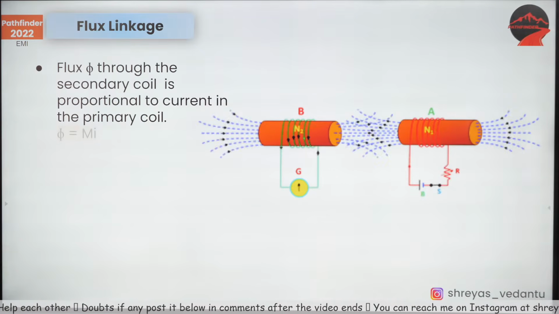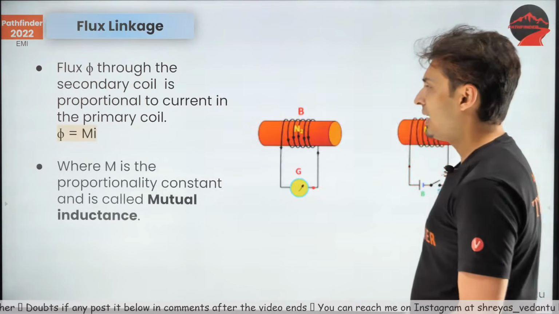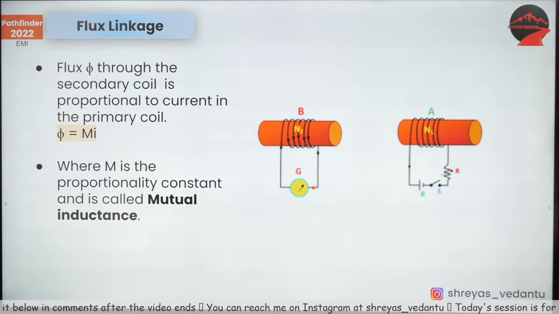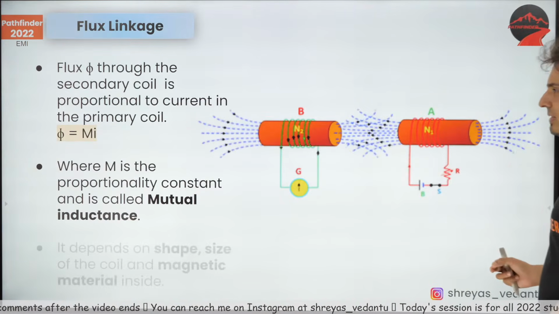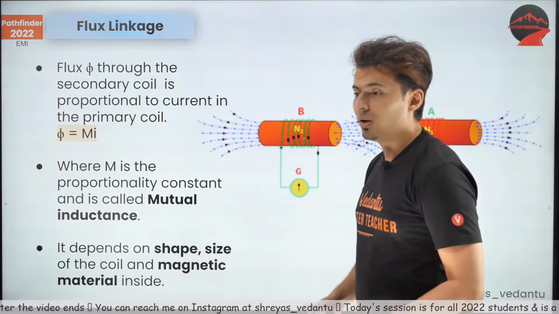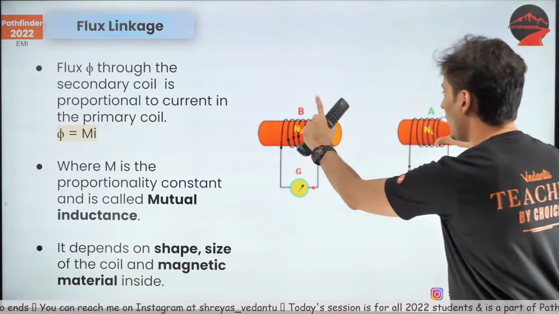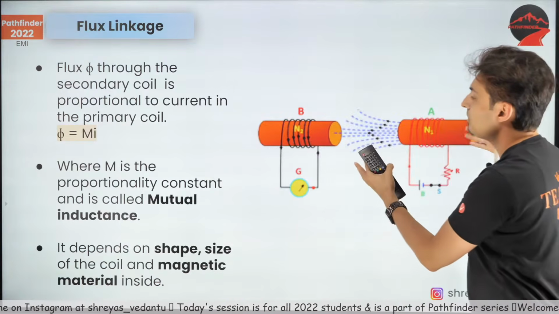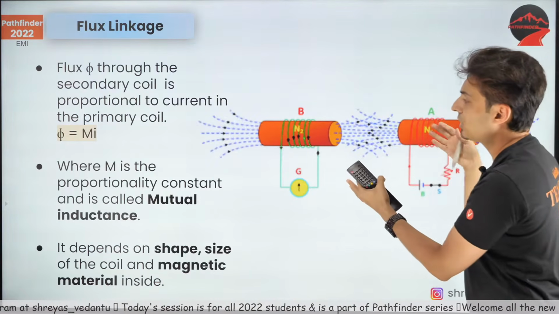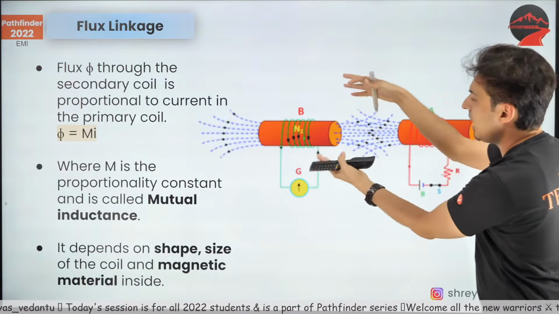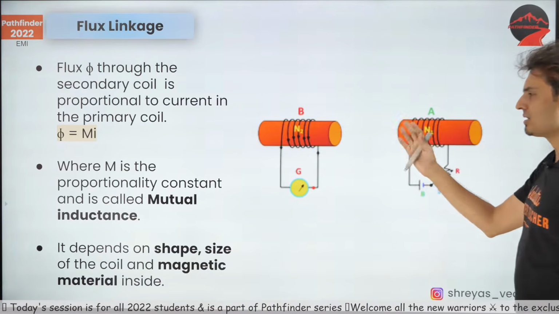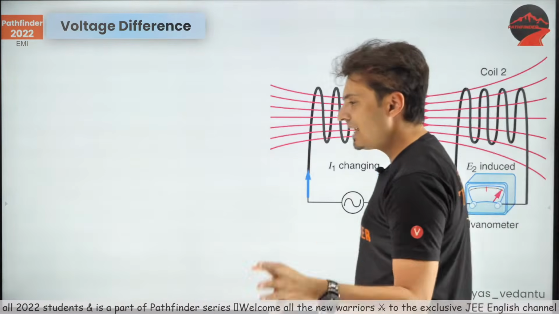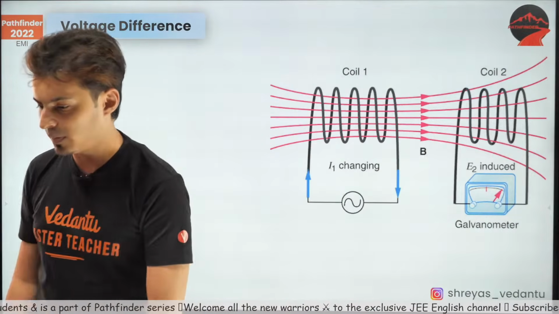So the flux through the secondary is proportional to the current in the primary. This flux is M into I, and M is the proportionality constant, also called the mutual inductance. Now what does this depend on? Again, it depends on the shape, size, how you are arranging it. Because if you don't arrange it properly, maybe not all the flux will go through the secondary. So it depends on the size, shape and orientation and all of that. So that's what M depends on. Same like before.